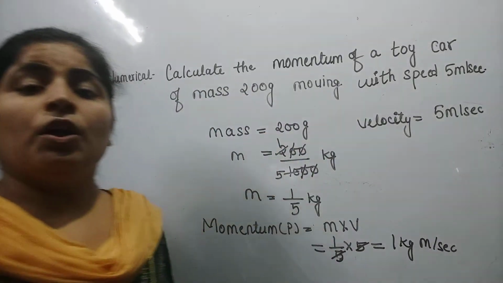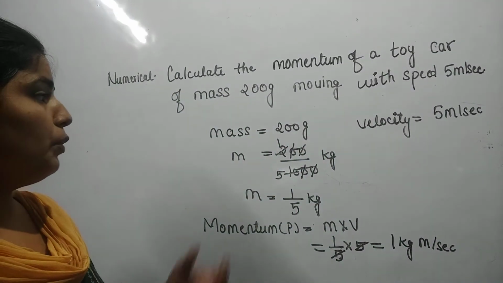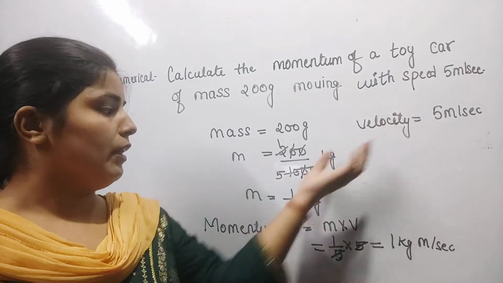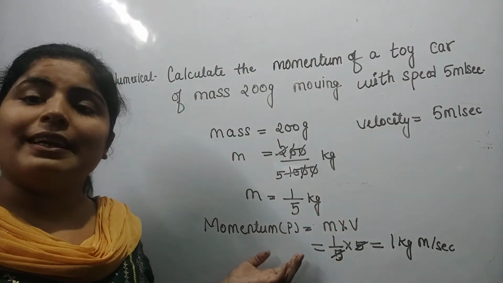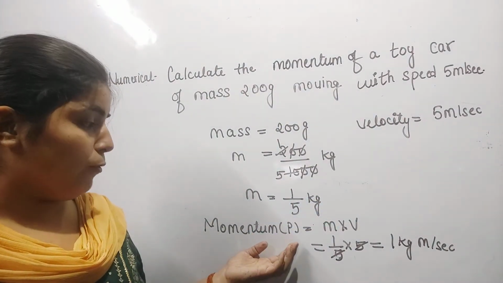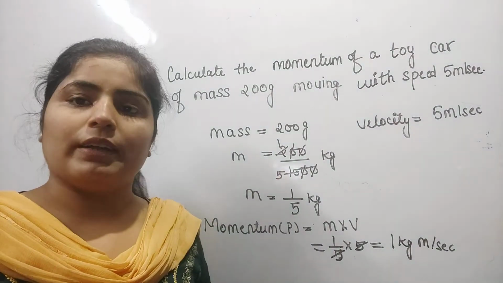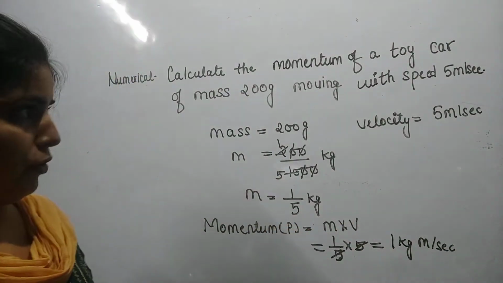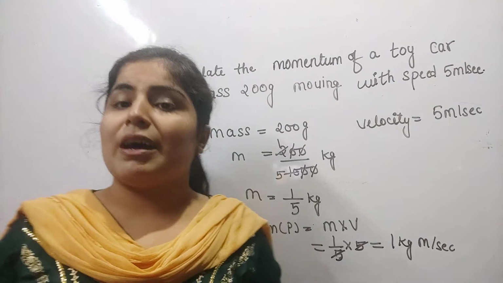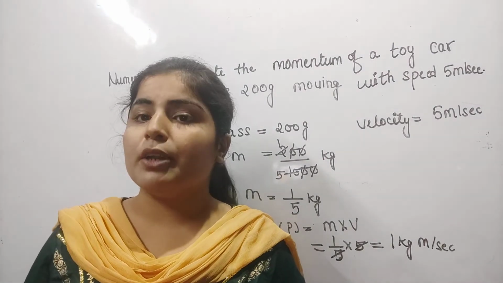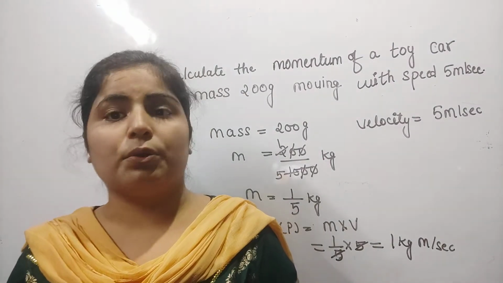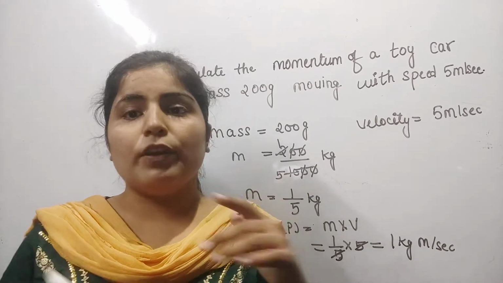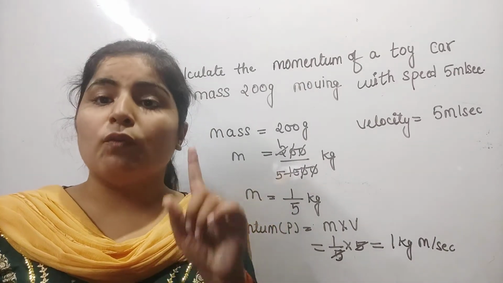Okay. So I think it will be clear to you. If mass and velocity are given, then we can easily calculate the momentum of an object by applying the formula, that is mass into velocity. If the mass is given in gram, then you have to convert it into kilogram, because every unit should be in one system.